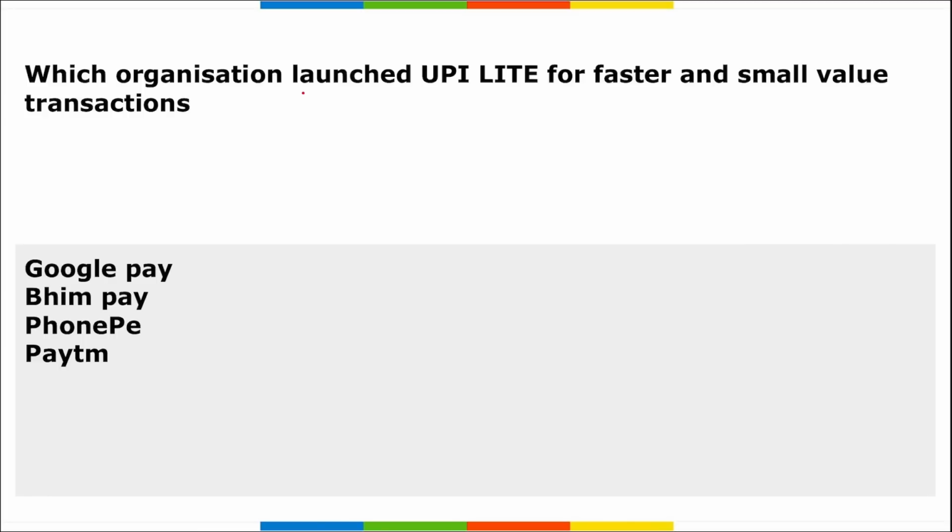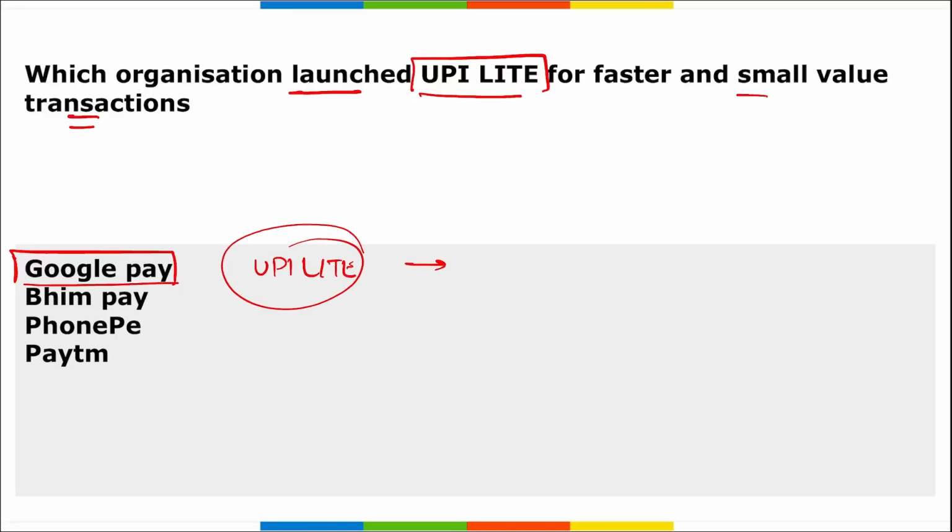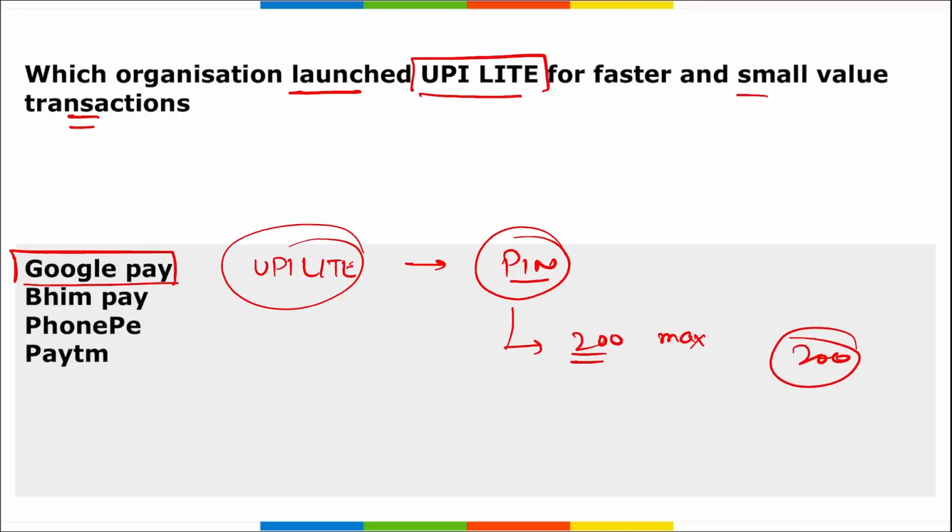Next, which organization launched UPI Lite for faster and small value transactions? It is Google Pay, right? Google Pay, they introduced this UPI Lite. Correct? This will allow users to make small payments without entering the PIN in their application, right? What is your UPI PIN? That is your personal identification number, right? With this, an individual can make a payment of maximum up to 200 rupees. Correct? User should maintain a balance of 2000 rupees maximum in UPI Lite wallet, and they can make a transaction of up to maximum 200 rupees at a time.